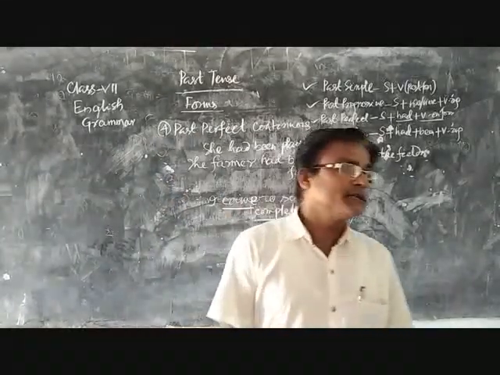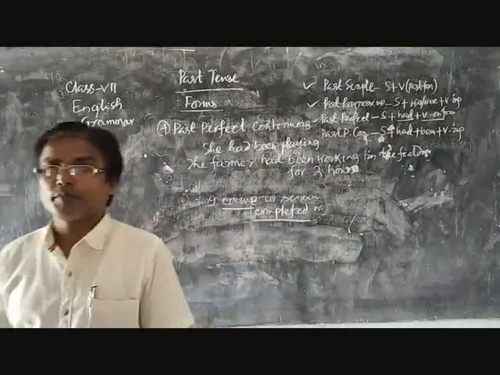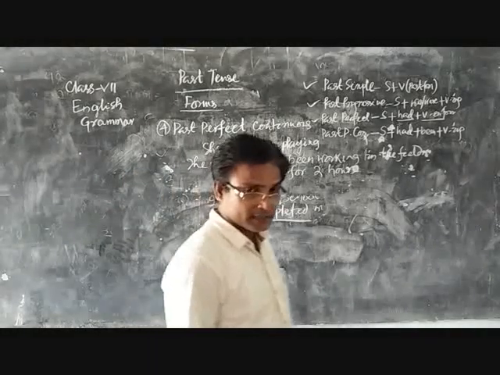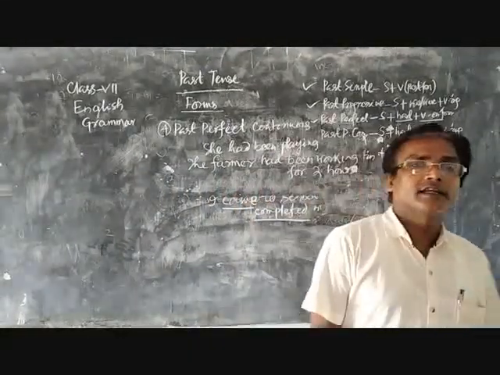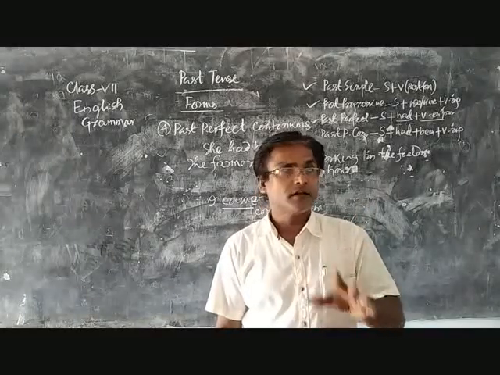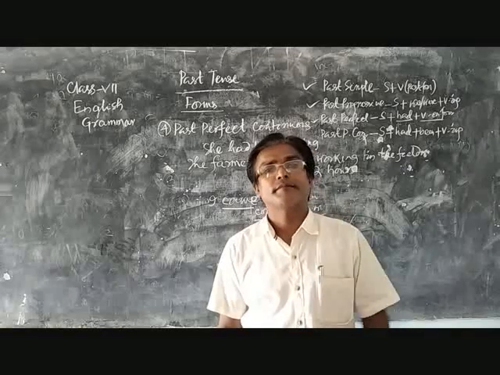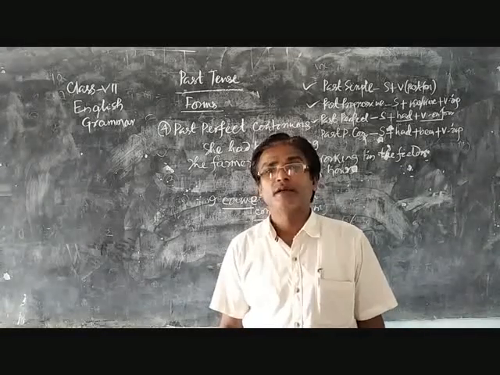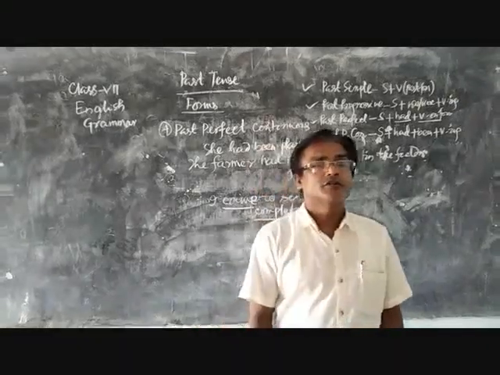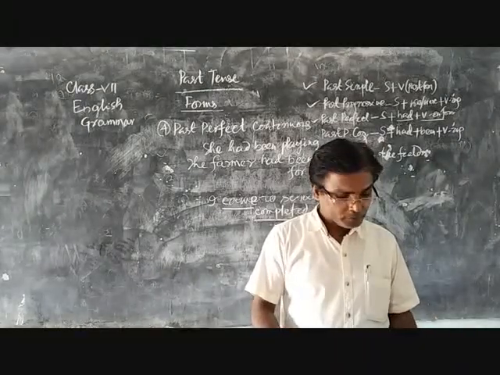The second form is past progressive. We can use it for an action which started in the past and continued for some time. In simple past, the action happened in a short period of time, but in past progressive, the action took some duration to be completed.